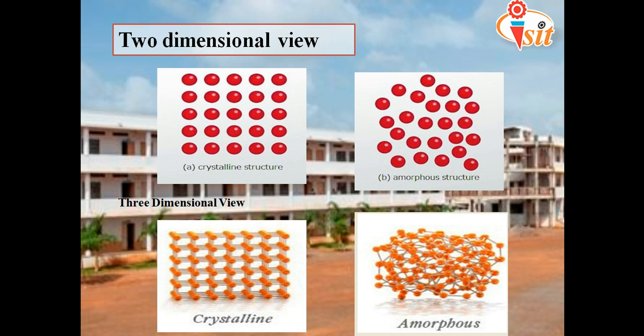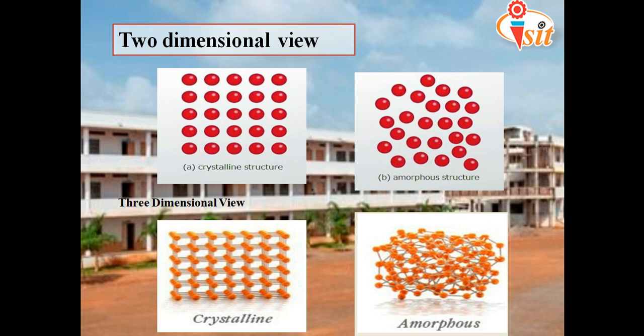They are in rows, they are in columns, a well-mannered systematic arrangement. In amorphous, we can't see any systematic arrangement. They are arranged randomly. So you can get that those materials which are systematically placed, those are the harder ones, those are the crystalline materials.